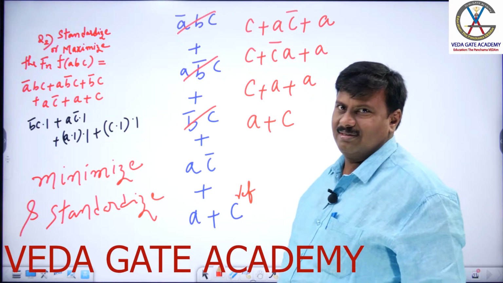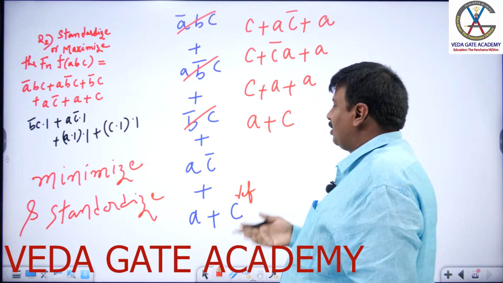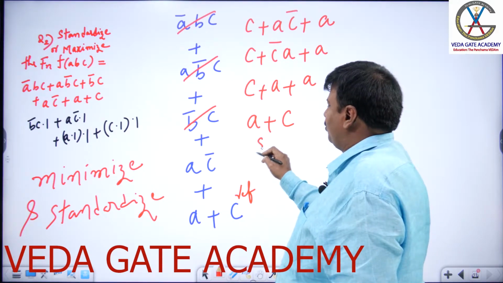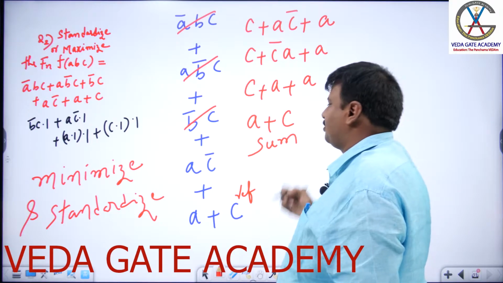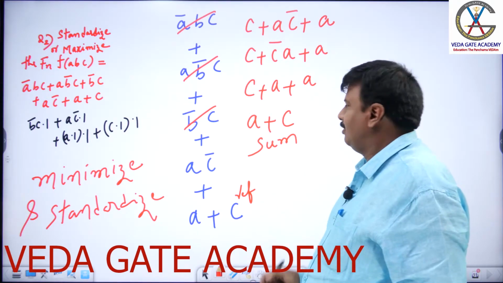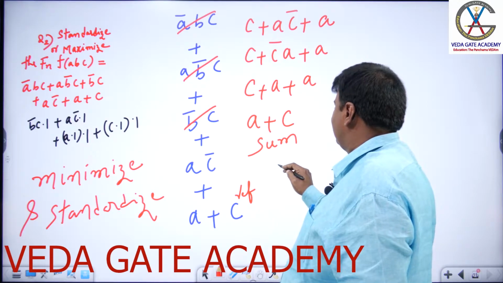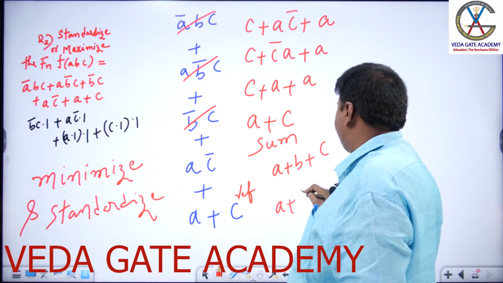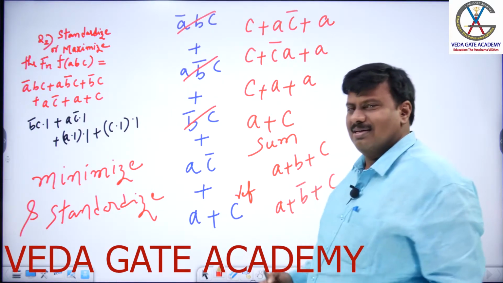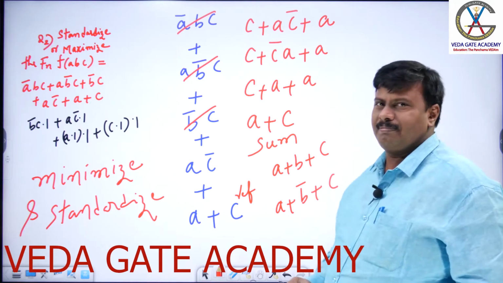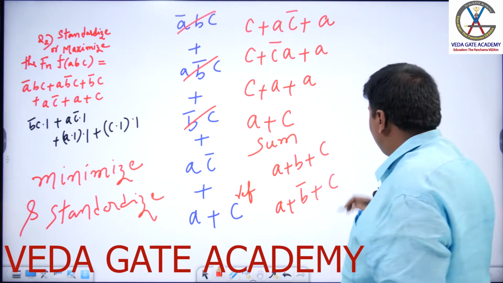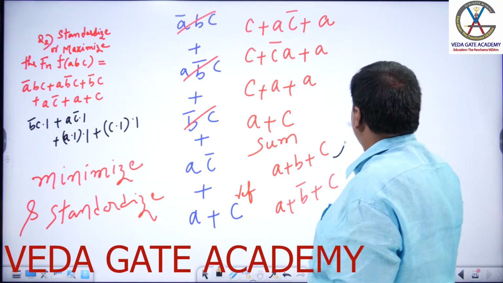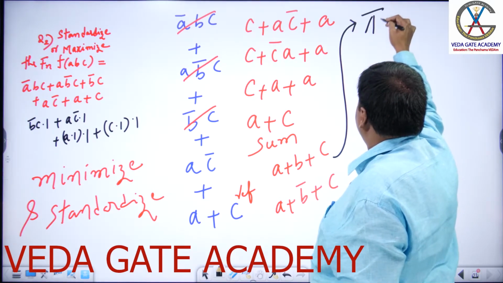Yes, it is. Right? So, when you look into this, coming back to get it done, the function left over is sum. The term left over is sum, you could observe. Expand this sum as a plus b plus c into a plus b bar plus c. Because in a plus c, b bar is missing. And these two are the sums. And you know well, in Boolean algebra, sums are referred as a part of pi capital M.